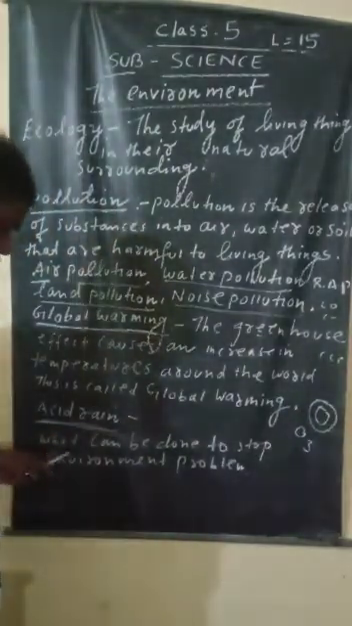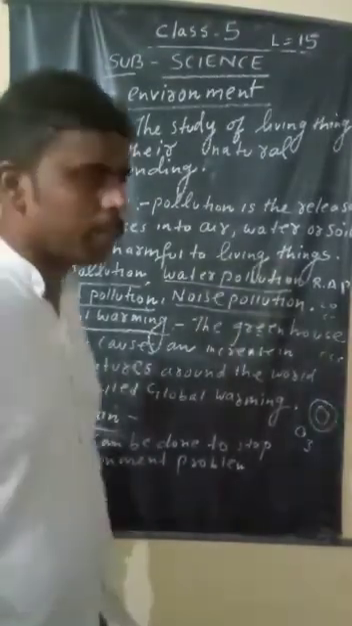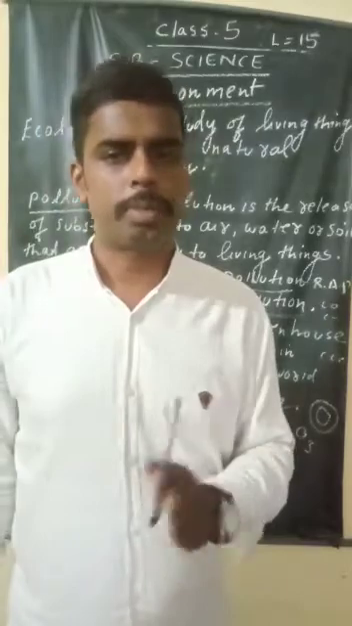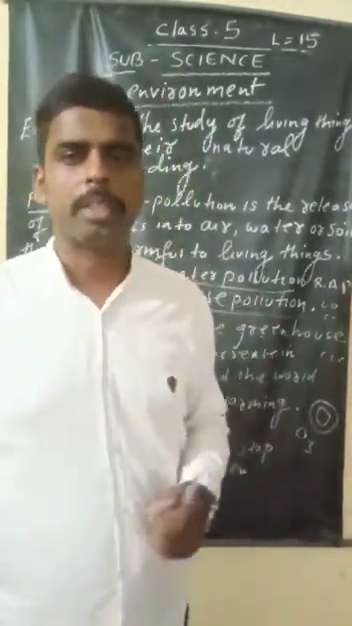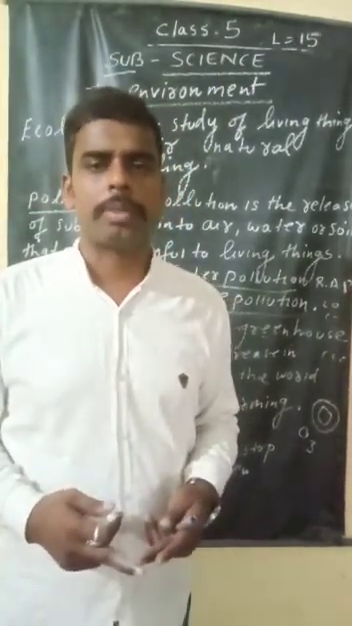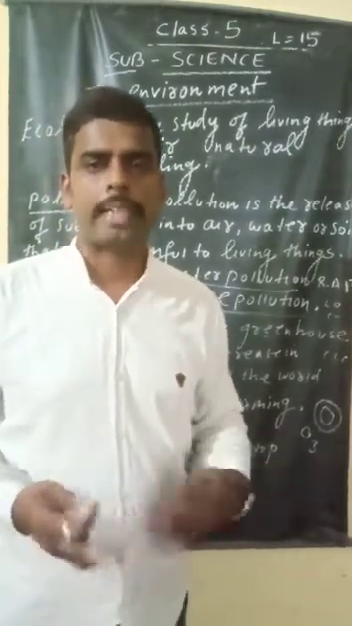Now, this is a very important topic. What can be done to stop environmental problems? First of all, we need to plant more and more trees to stop the deforestation problem. Second, we should walk. Suppose your distance is only 2, 3, or 4 kilometers, you should walk or cycle.